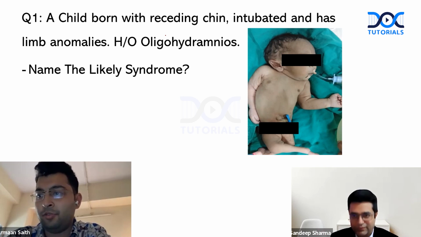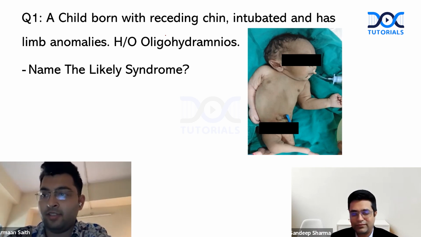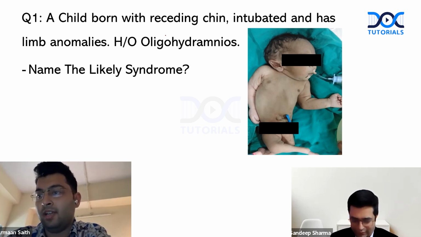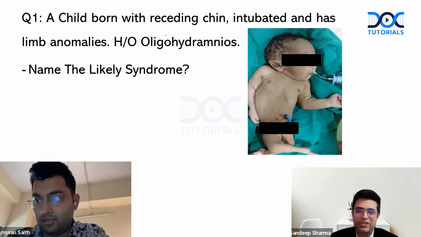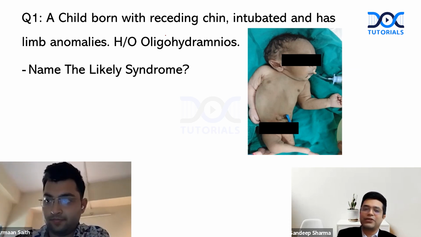The basic pathology is usually renal agenesis associated with the pathophysiological process, which is oligohydramnios. The lungs are filled with the amniotic fluid. So if there is oligohydramnios, there will be pulmonary hypoplasia, and the face and limbs will be pressed upon by the mother's abdominal wall structures, and hence the face will be flattened, the chin will be pushed inside, and there will be limb defects.